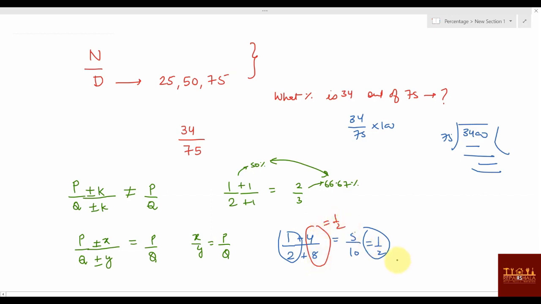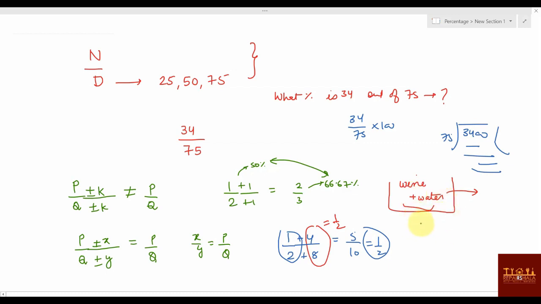Now what I can say is, if you are adding a number or subtracting a number in the same proportion, then your ratio will not change. Sometimes in the class I tell it this way also, for people who don't understand this method. Suppose you have wine and water at some ratio. If you take some part of it out, will the concentration change? No, it will not be changed.